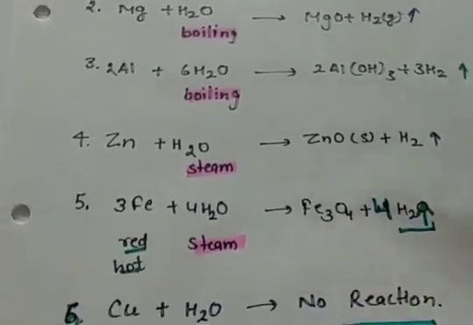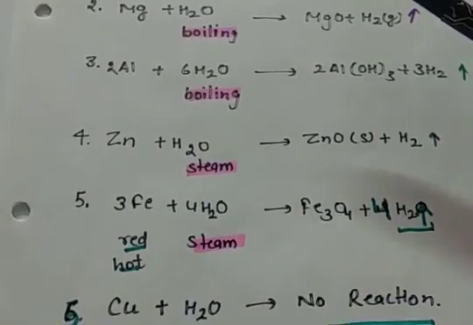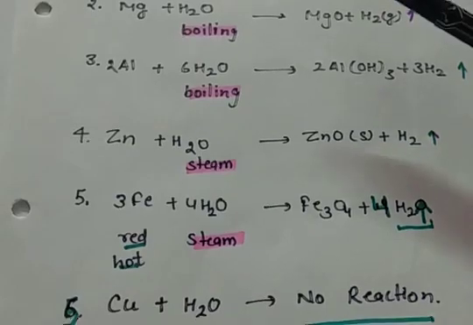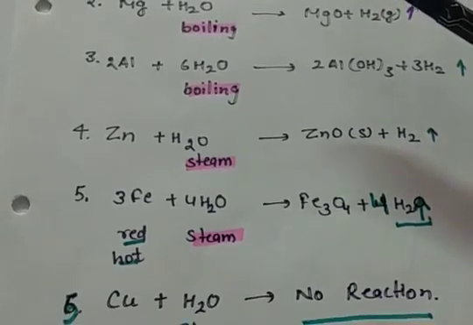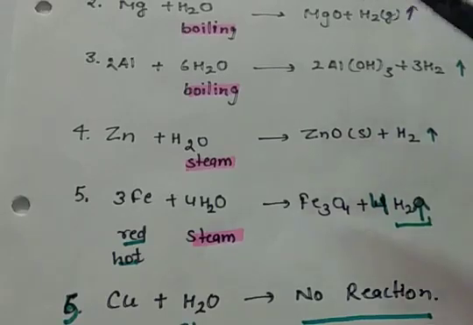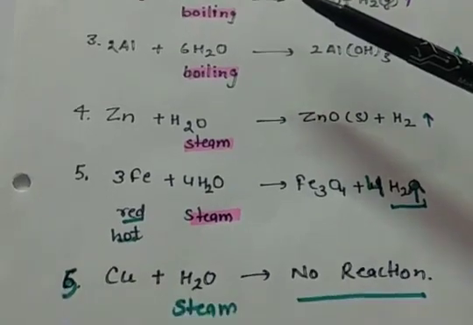Zinc reacts not even with boiling water, but with steam, because it is comparatively less reactive than aluminium, and it forms zinc oxide and hydrogen gas. Then iron, that is even less reactive than zinc. Red hot iron reacts with steam and forms ferric oxide and hydrogen gas is produced. But copper is very less reactive, so even at a very high temperature of water, that is steam, it does not react.